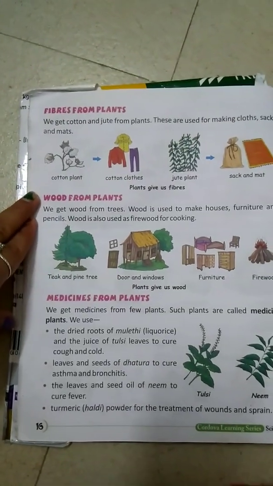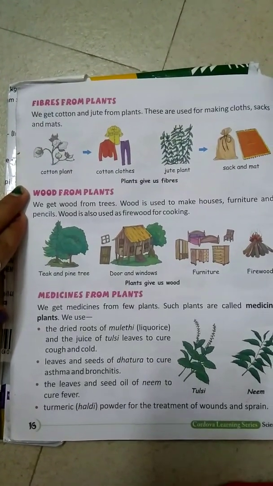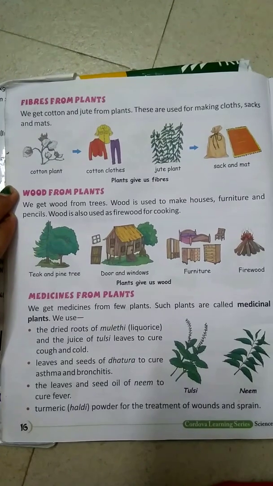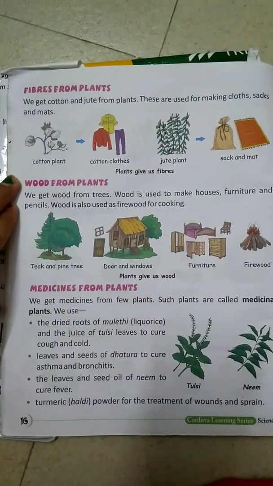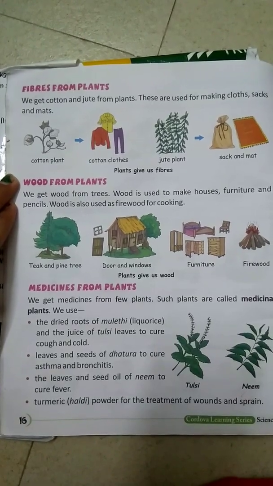Fibers from plants. We get cotton and jute from the plants. These are used for making clothes, sacks and mats. We are using cotton and jute from plants.